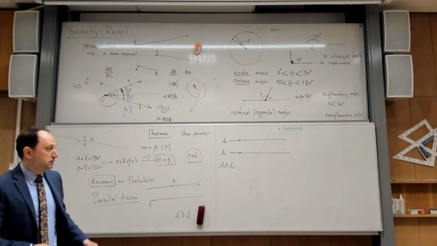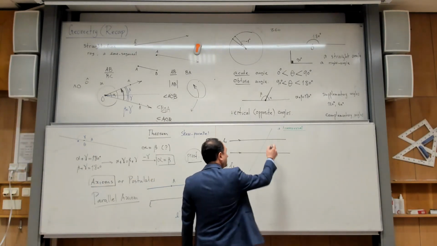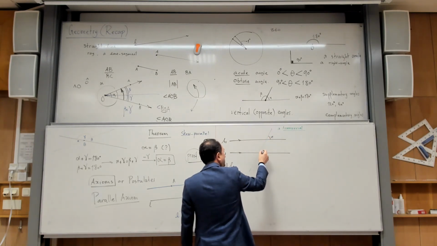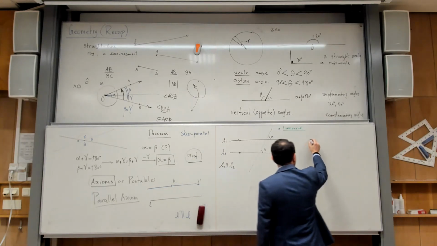Okay, and then this angle here that you see, let me call it alpha, and this angle here, let me call it beta. These are called corresponding angles.